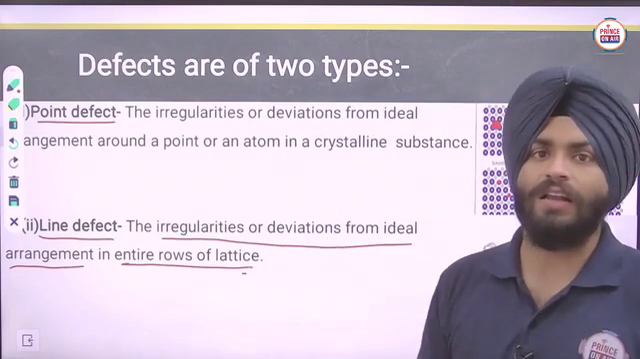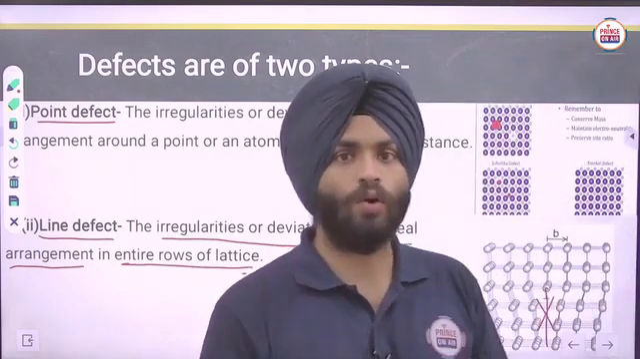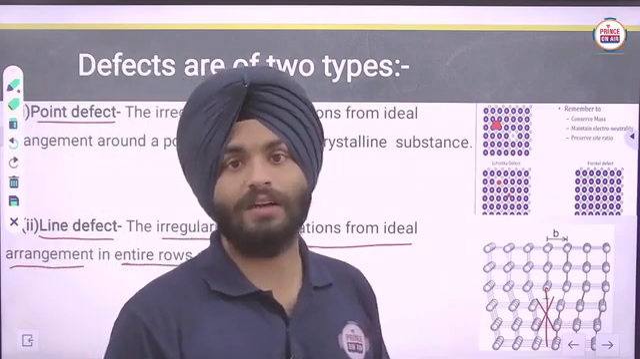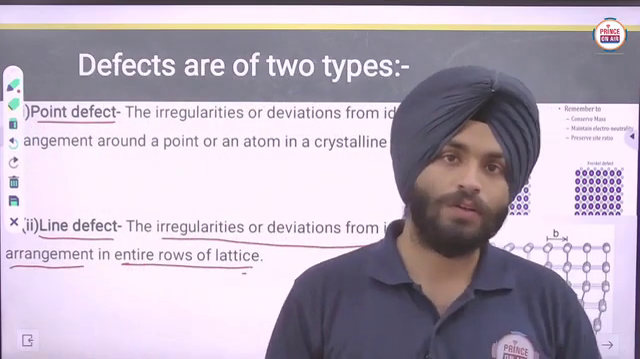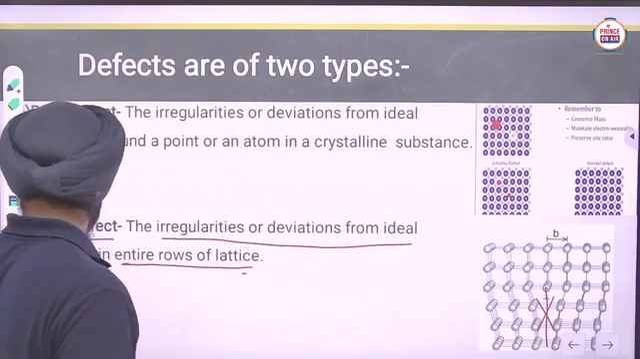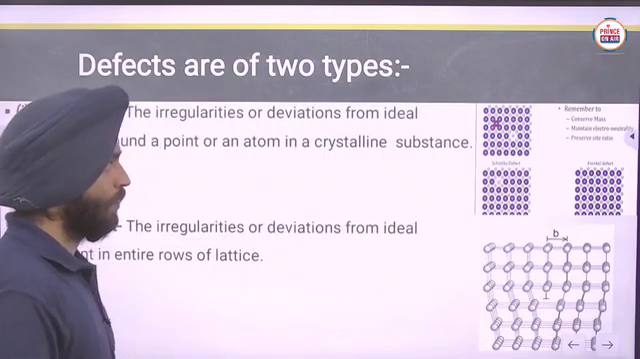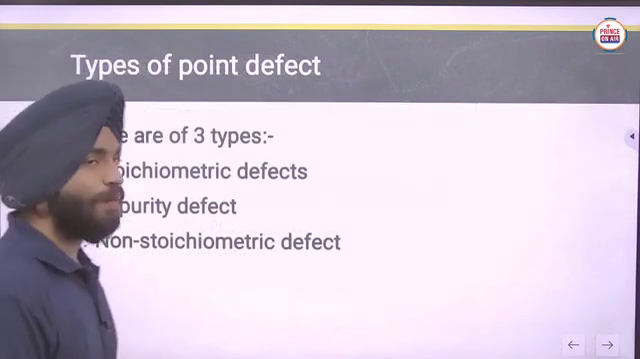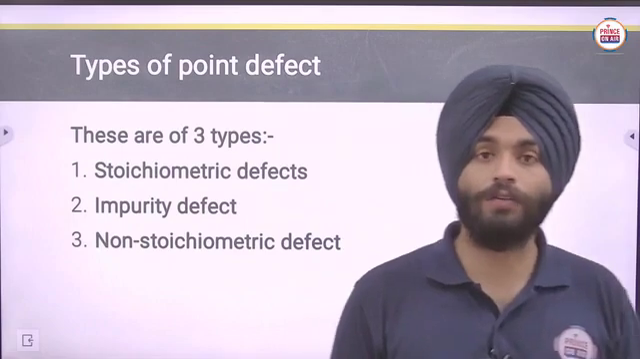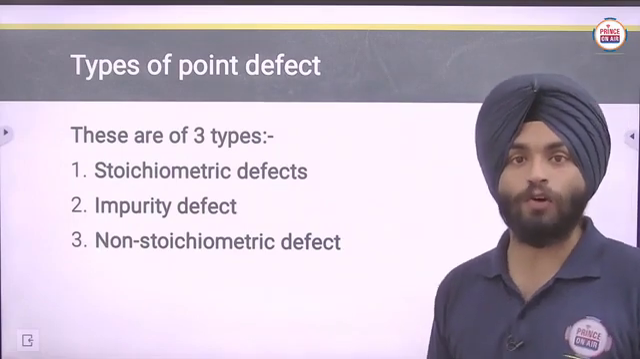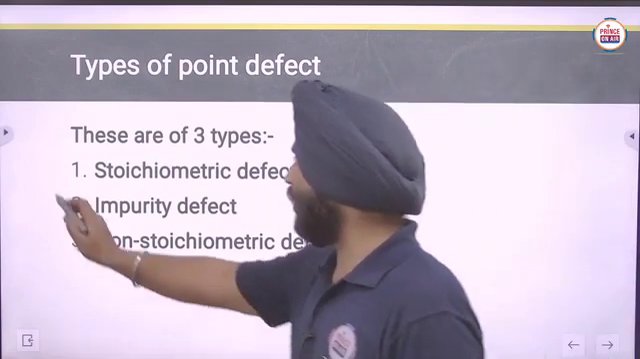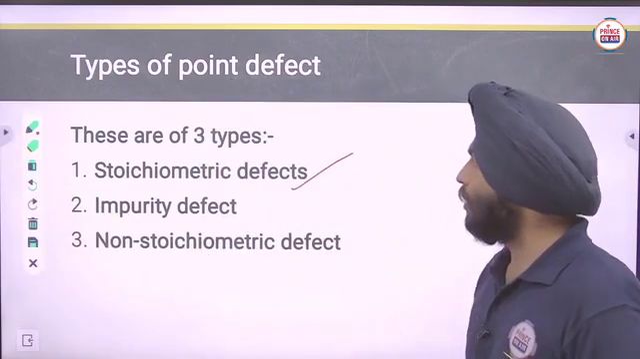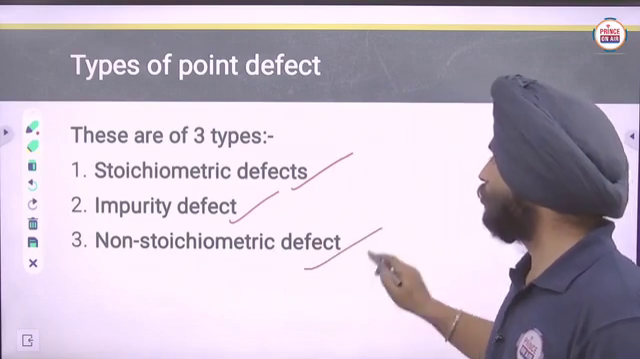And in detail, according to your syllabus or book, we will follow only the point defect. We will discuss the point defect in detail. Okay, so let's start. Types of point defect. Here we will discuss the types of point defects. There are basically three types of point defects. First one is stoichiometric, then impurity, then non-stoichiometric.